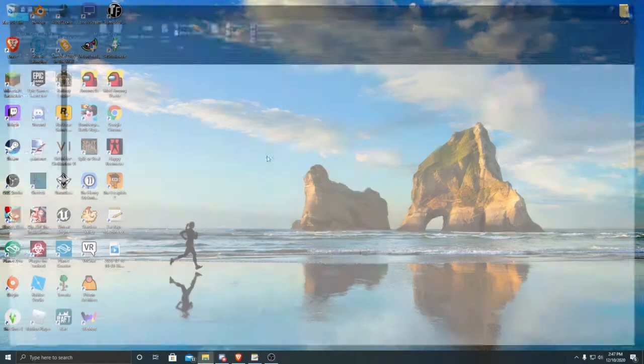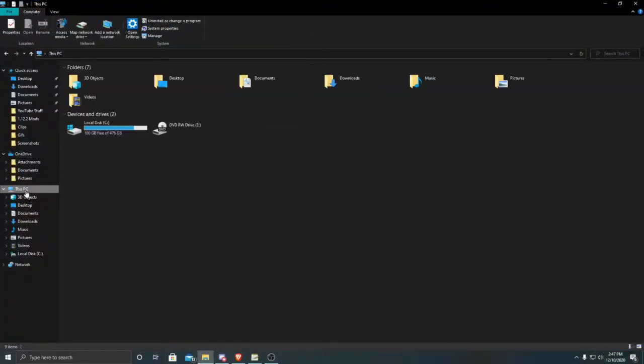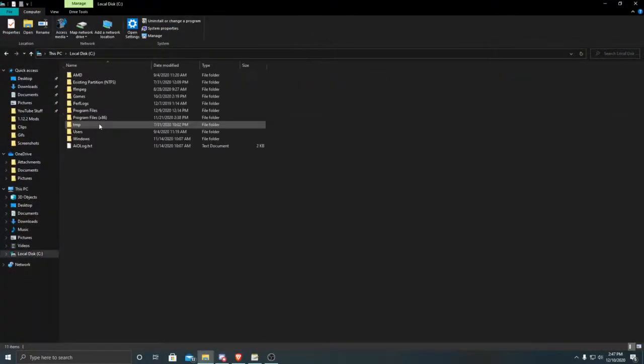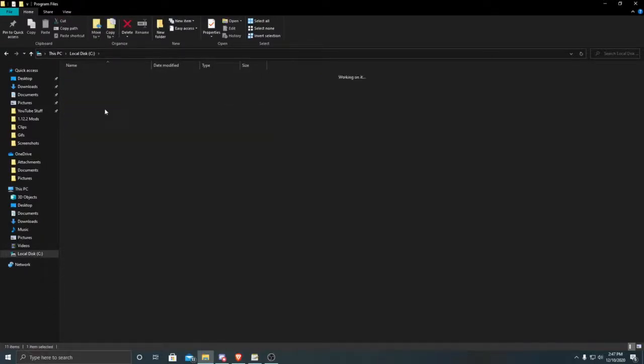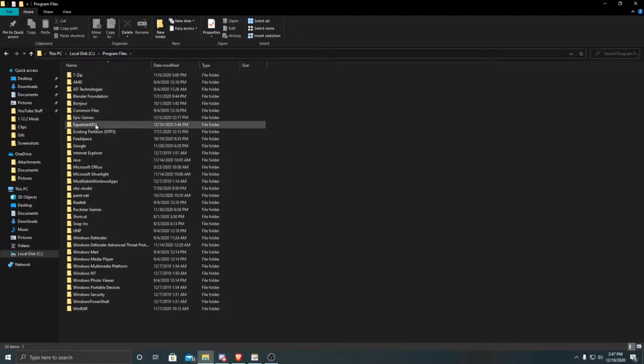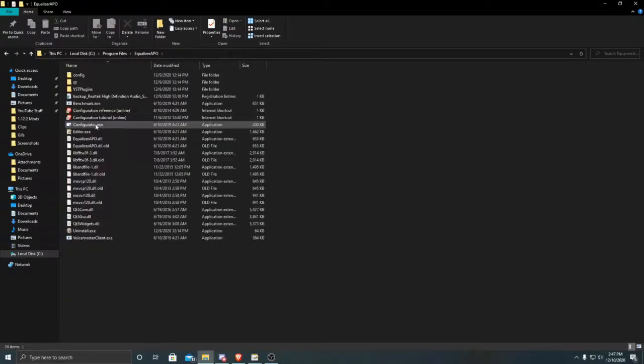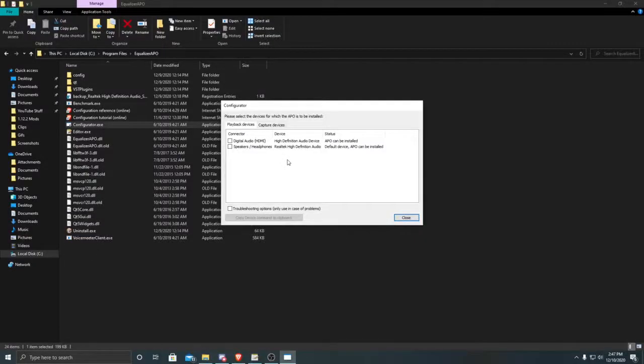go into folders. Now you have to go to this PC. Go into local disk and go to program files x86 or just regular files. Mine's in regular files. You can see Equalizer APO. Go into this. Now, you'll need two things, configurator and editor. Configurator, hit yes, is where you will set it up so you can hear your bad sounding microphone.